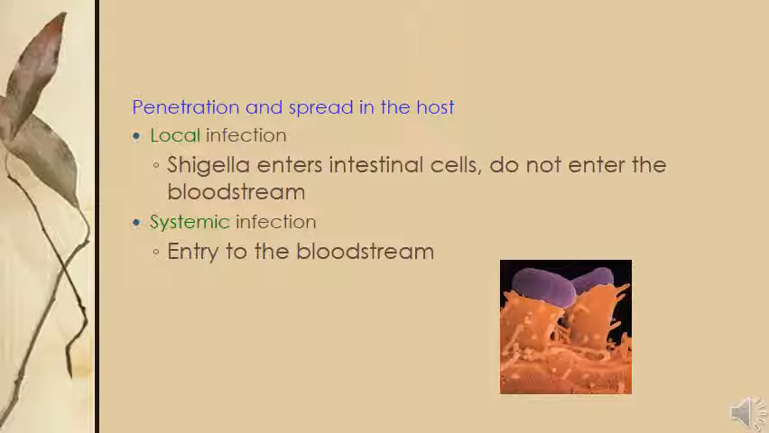Penetration and spread in the host can occur. We have studied the entry of Shigella; then there is systemic infection, with entry into the bloodstream. After penetration into the blood vessel, bacteria can spread from one tissue or cell to another through the bloodstream, and this is the condition of septicemia or bacteremia. The presence of bacteria in the blood can cause a lethal disease if it remains untreated.